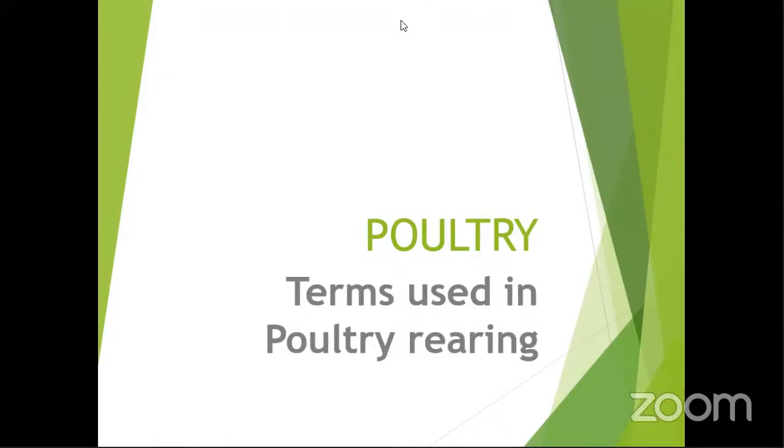So let's start with the hen. What is the meaning of the word hen? Because that word hen is one of the terms which are used in poultry. Hen, by show of hands. Yes, Nasha. Adult female. Adult female what? So Nasha said that a hen is an adult female, which is correct. It is an adult female, but you also need to know that it is an adult female chicken.